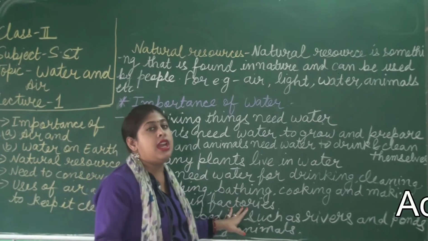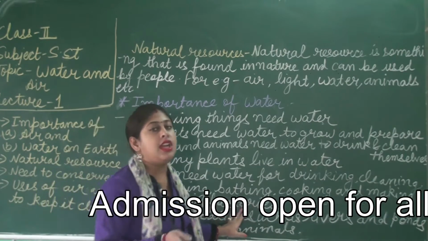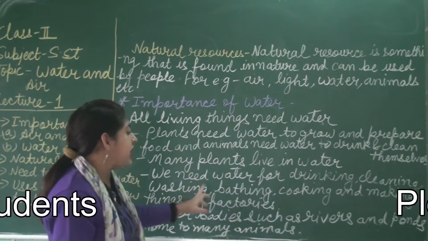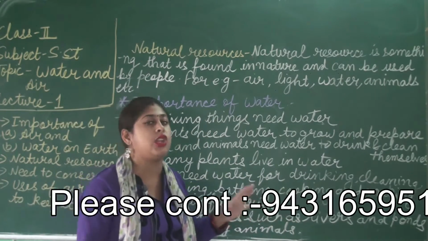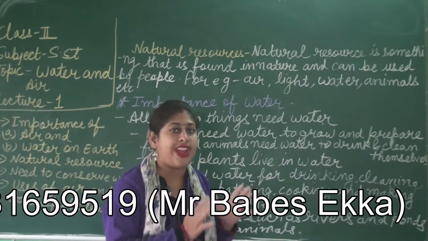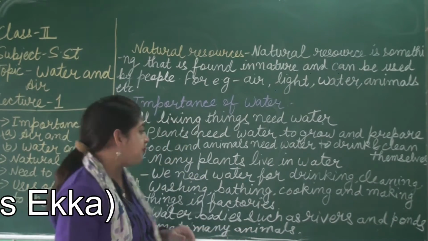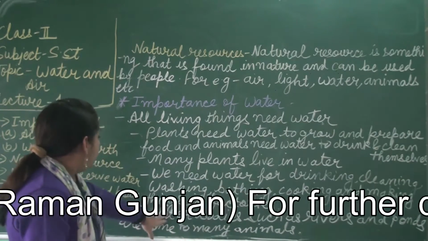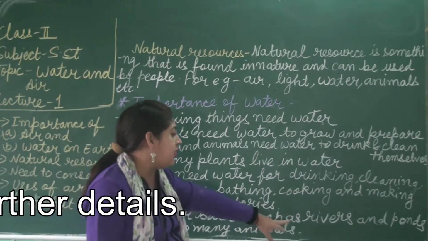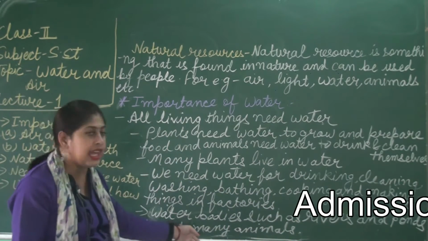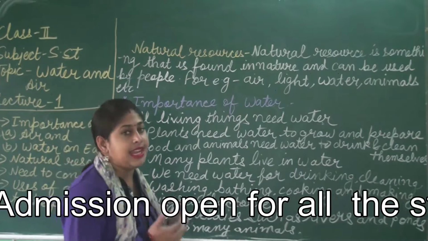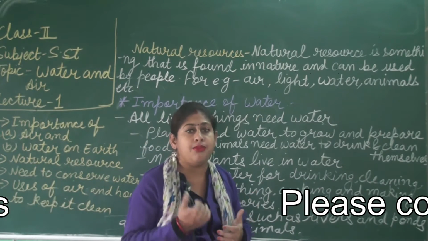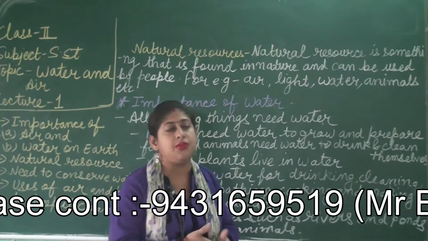In class 1 and 2, the 5 main uses of water you might see in your book are drinking, cleaning, bathing, washing and cooking. These are the 5 uses of water by human beings that you mainly read in class 1 and 2. And many plants also live in water. Water bodies such as rivers and ponds are home to many animals. In ponds, lakes, rivers and the sea live many types of animals like fish. Many plants also grow there, seaweeds and so on.